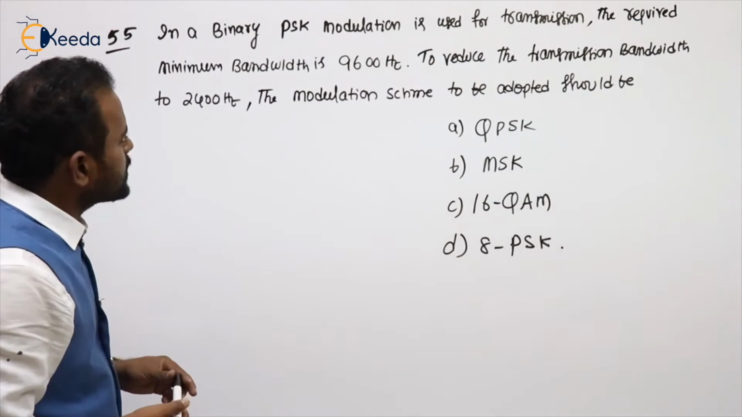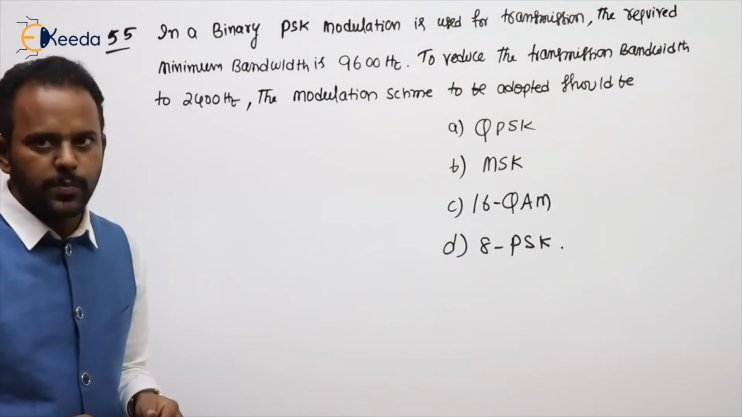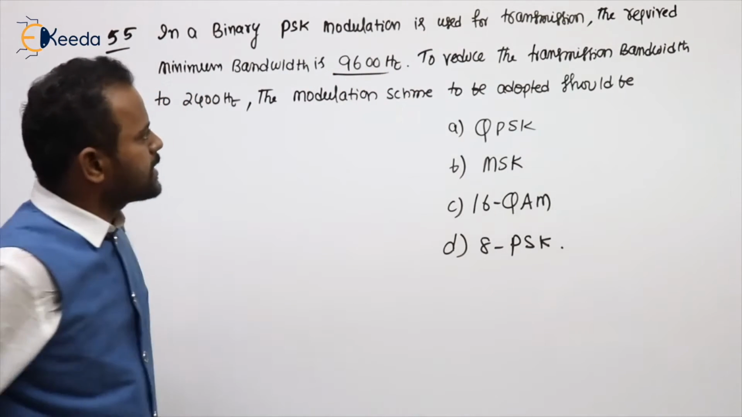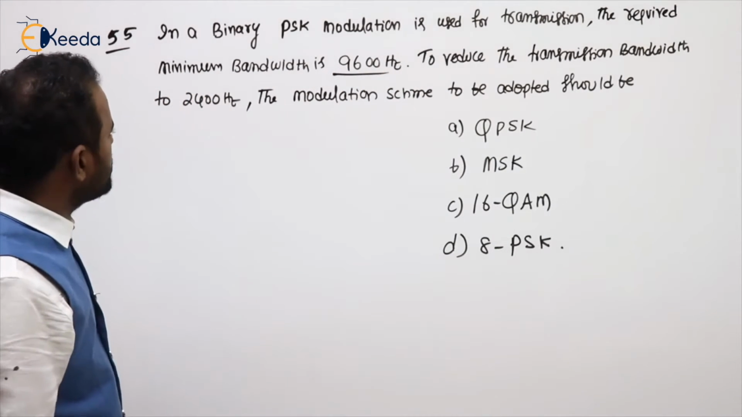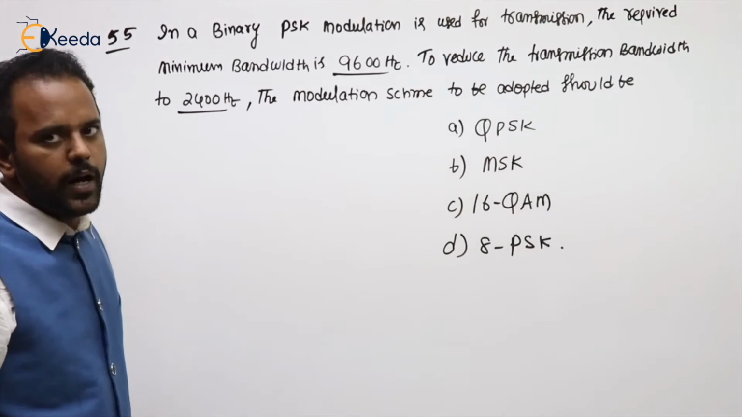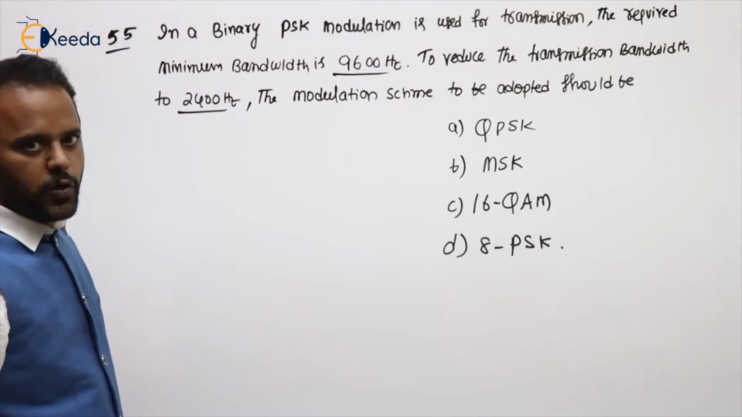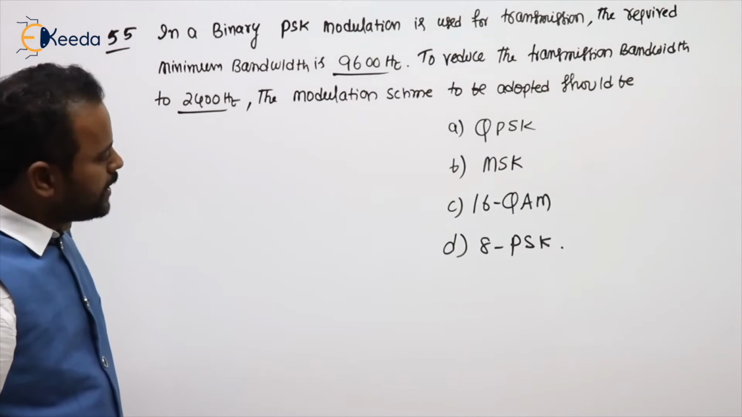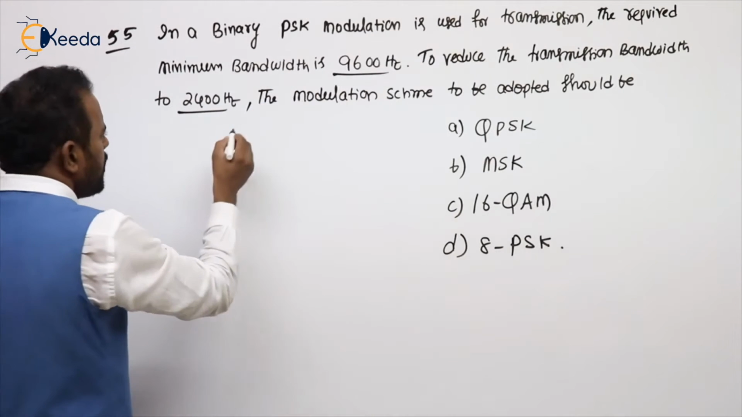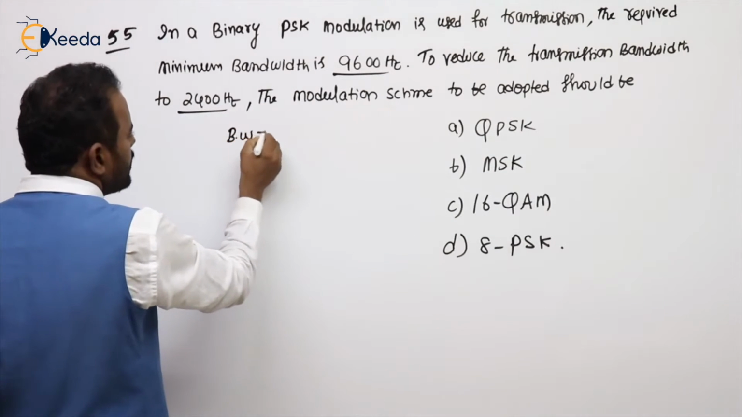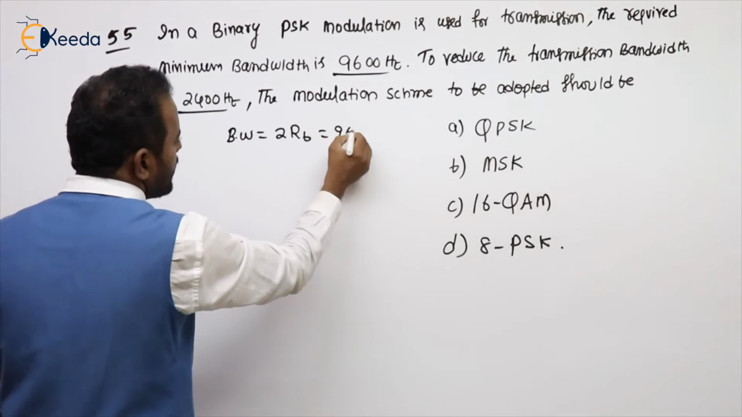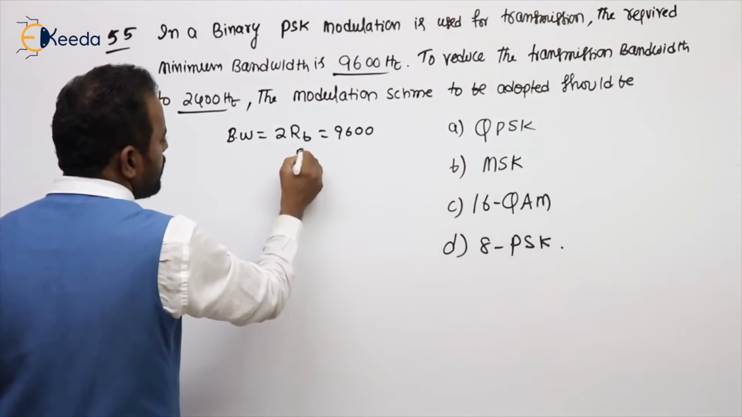In a binary PSK modulation is used for transmission. The required minimum transmission bandwidth is 9600 Hz. To reduce the transmission bandwidth to 2400 Hz, the modulation scheme adopted should be option A QPSK, option B MSK, option C 16 QAM, option D 8 PSK. What is the binary PSK bandwidth formula? It is nothing but 2RB. It is given 9600. So what is RB value?